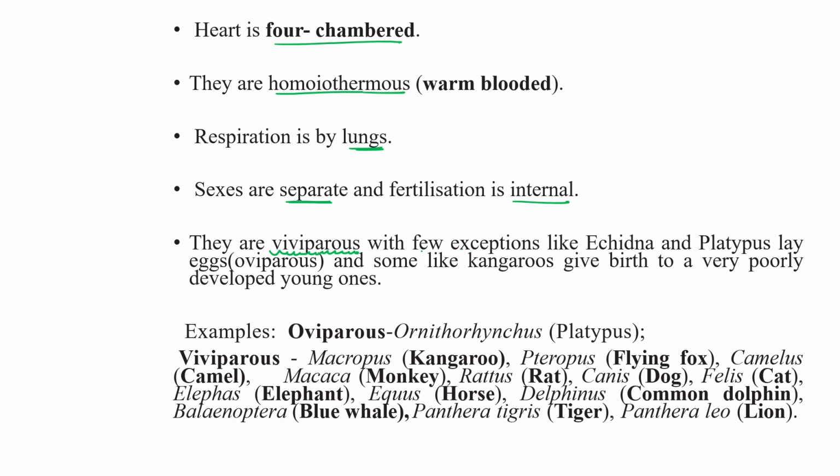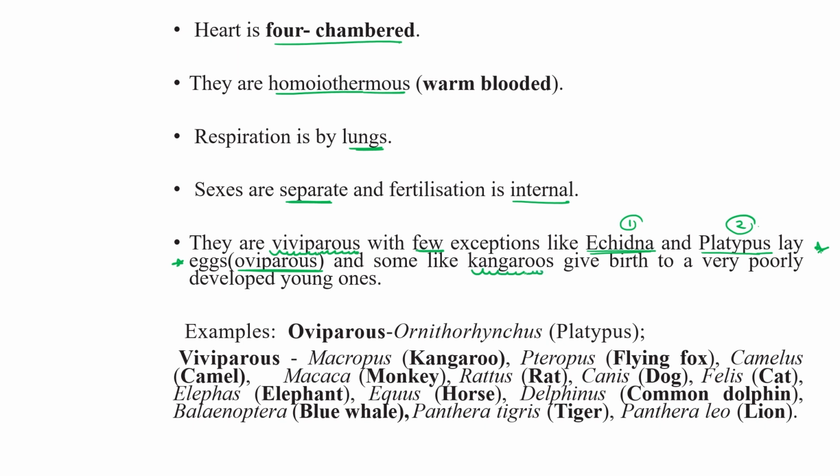But there are a few exceptions as well. Like Echidna and Platypus. These two, Platypus and Echidna, lay eggs, means they are oviparous animals. Kangaroo is another example.